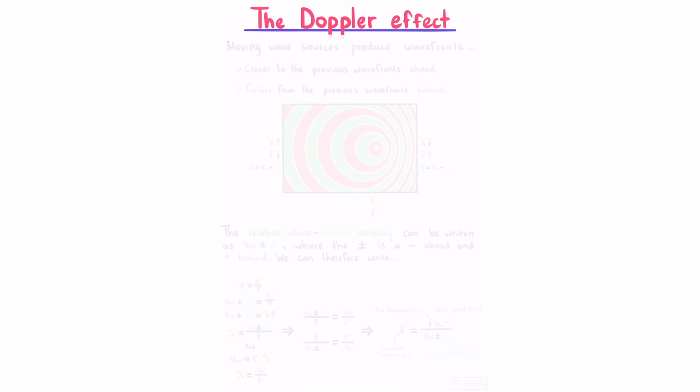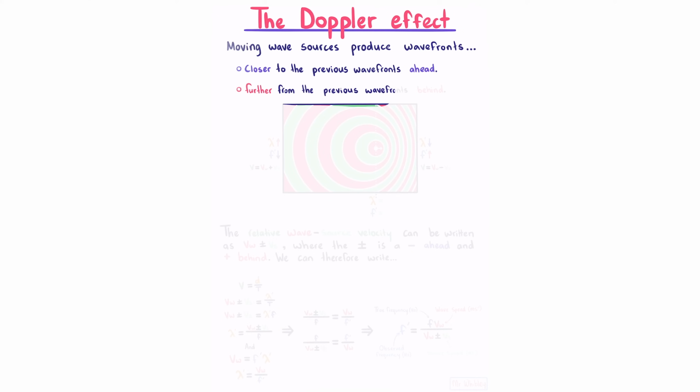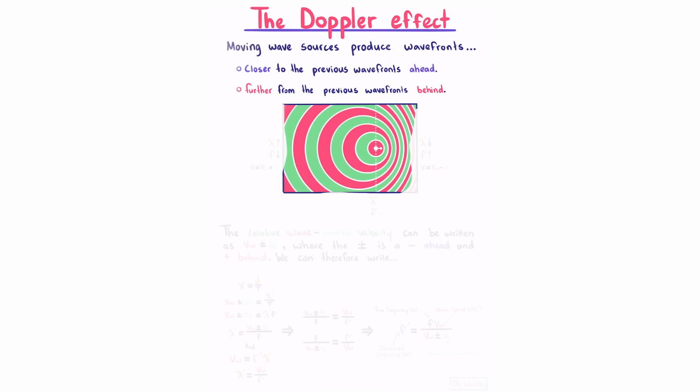The Doppler effect. Moving wave sources produce wavefronts that are closer to the previous wavefronts ahead and further from the previous wavefronts behind, as seen in this diagram here. And so ahead of our source we have a shorter wavelength, which means a higher frequency, and the velocity of our waves relative to our source is the wave velocity minus the source velocity. Consider that if our source was going at the velocity VW, this would give us VW minus VW and a relative velocity of 0, which makes sense.